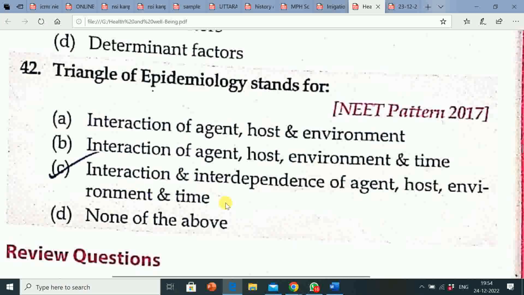Its explanation is: epidemiological triad: first agent, second host, third environment. Triangle of epidemiology: first agent, second host, third environment, fourth time. Advanced model of triangle of epidemiology: first causative factors, second groups, population and characteristics, third environmental, behavioral, cultural, psychological, ecological factors, fourth time.